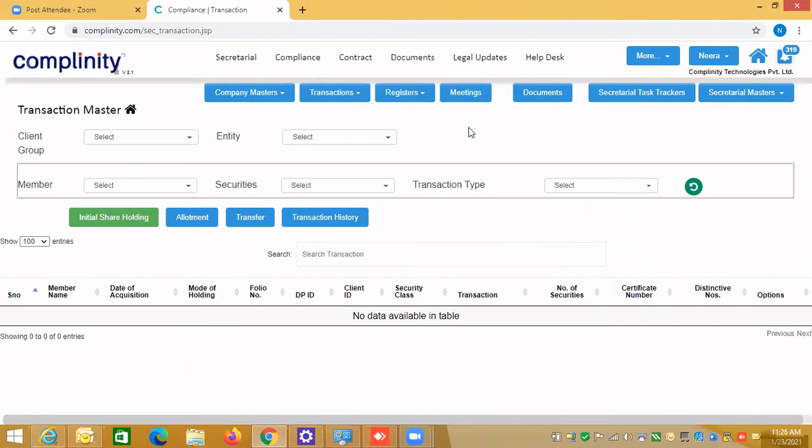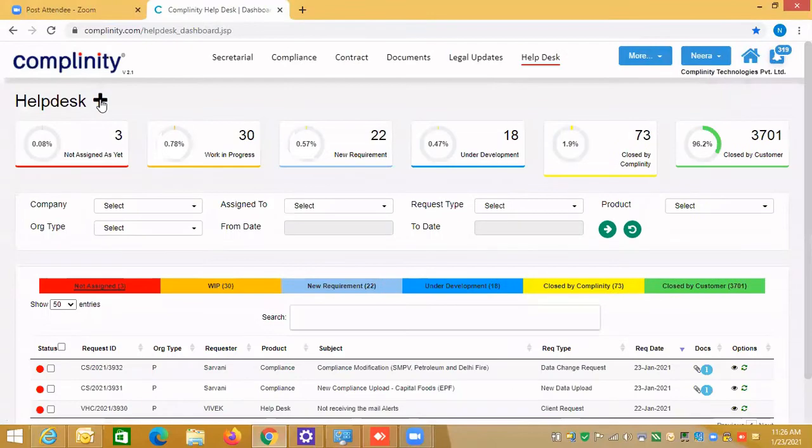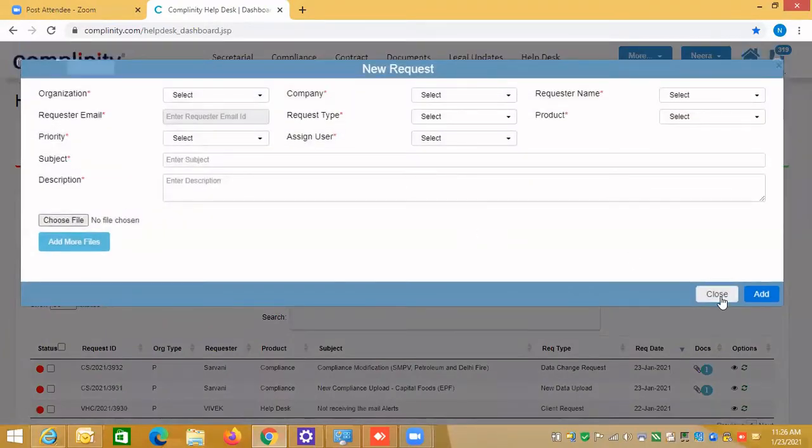Yeah, thank you, ma'am. I believe we have a few questions in the Q&A box. They are mostly from a business point of view, so what I suggest is these questions can be addressed and we can reply to them later, because these are mostly from the technical secretarial point of view, and there are some suggestions for new functionalities also. As a software development team, we always take feedback and new requirements, and we discuss and roll them out in future releases. So we'll take care of these new suggestions as well.